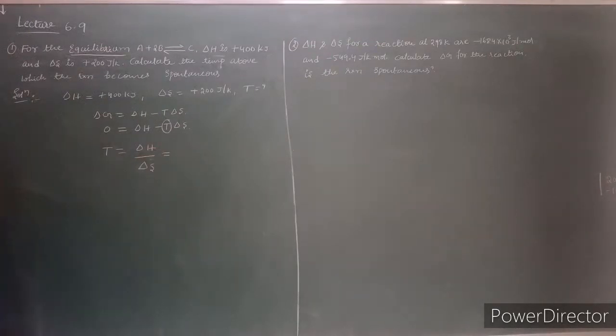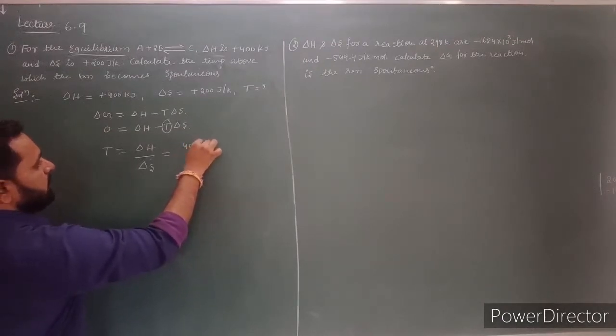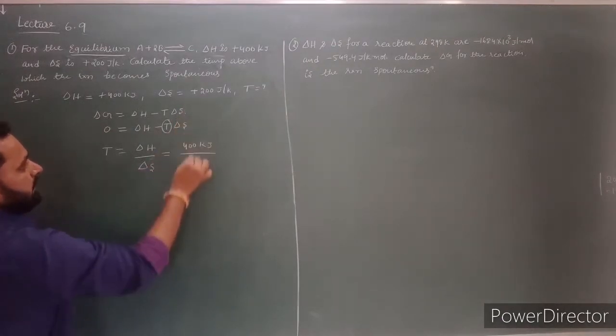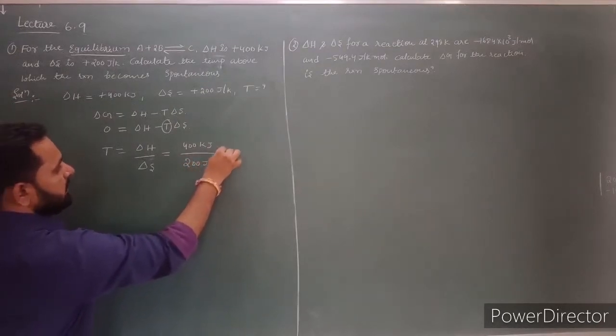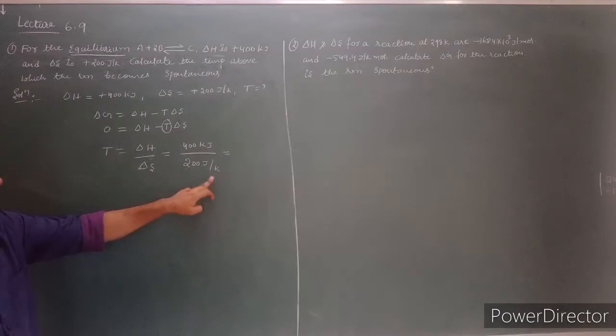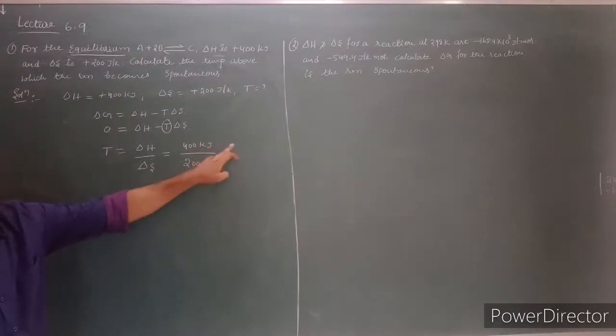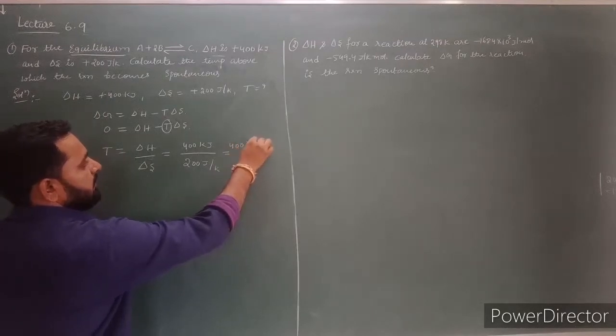Here what is delta H value? Delta H value is 400 kilojoules. Here what is delta S value? 200 joules per Kelvin. Here the delta H value is in kilojoules, delta S value is in joules per Kelvin. Just we have to convert the delta H value into joules. To convert, just you multiply with 10 power 3.